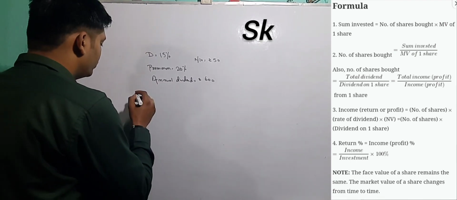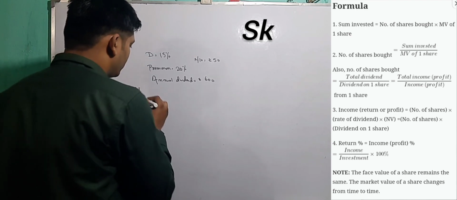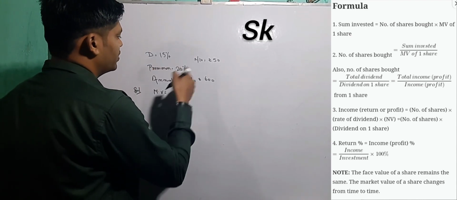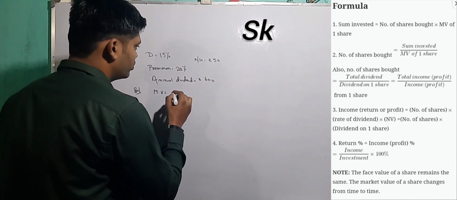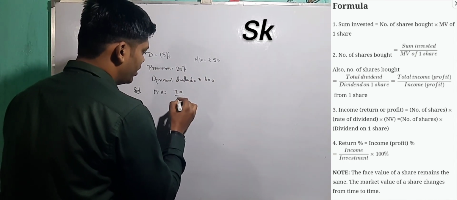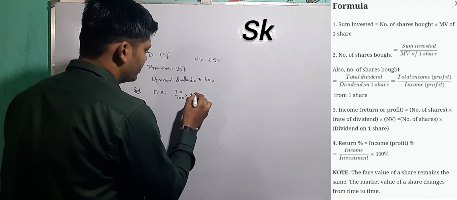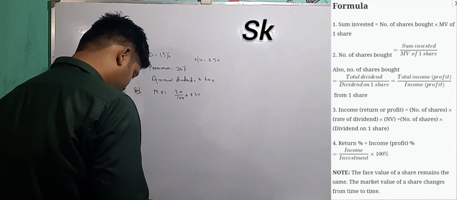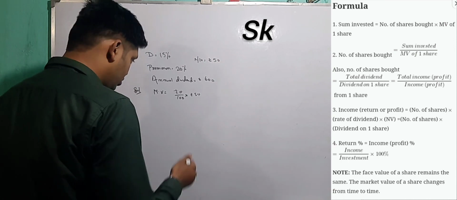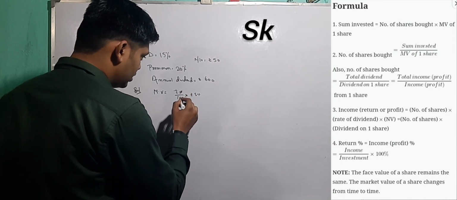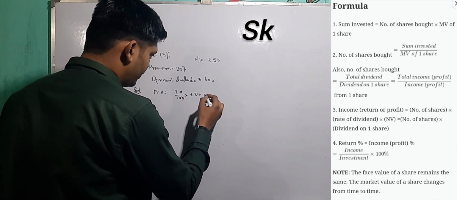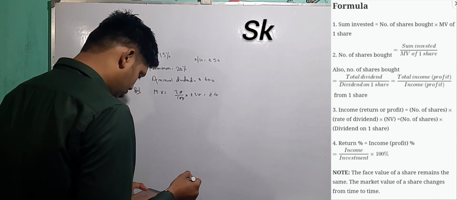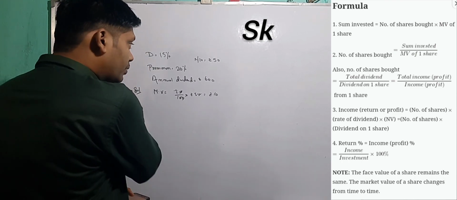So solution. Market value is 20% more than this one. So 20 by 100 into rupees 50. Zeros cancel, 5 twos are 10.